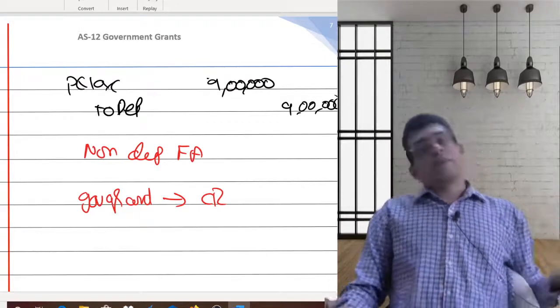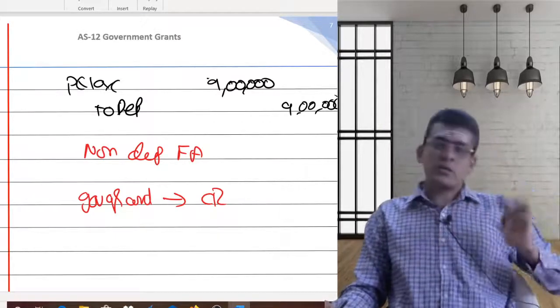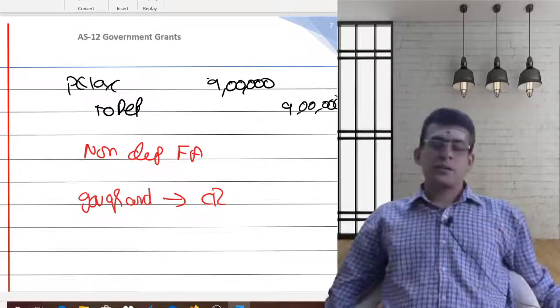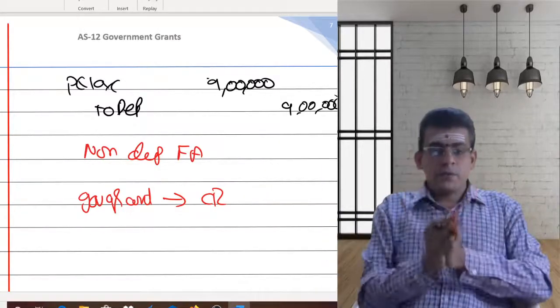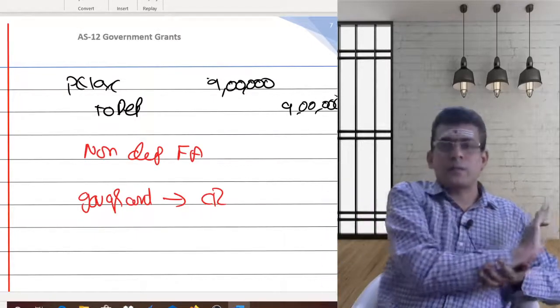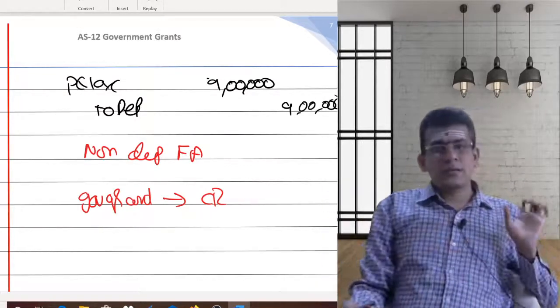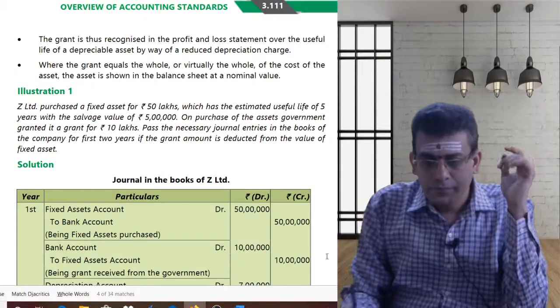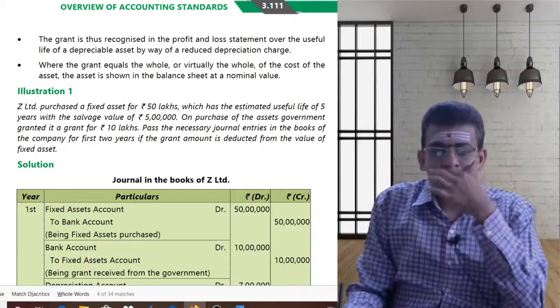That's it. As I had taken an assumption that it was depreciable, I had considered the net method and the gross method. If you are considering this as a depreciable asset, whatever amount of grant you are getting, simply charge that to your capital reserve. We'll simply consider and charge that to where? Your capital reserve. That's it. Now let us move on to the second illustration.